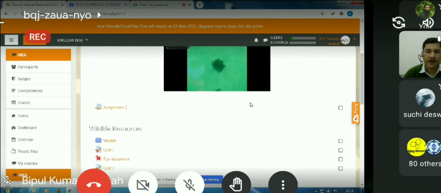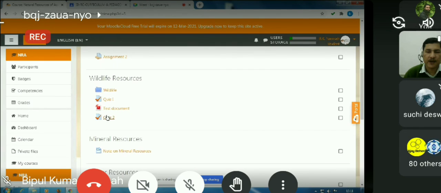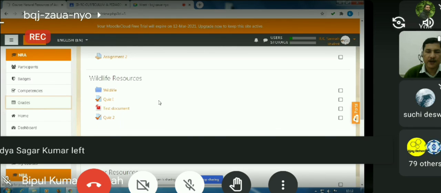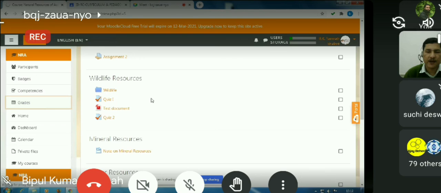Assignment 1, assignment 2, all the materials against a particular topic, and he or she can attempt the quiz for the assignment. There are many other things: how the students will submit the assignment, how the students will attempt the quiz, how the teacher will assess the assignment, and how the grades will be seen in the grade book. Just clicking grades, you will get to see the grades obtained by the particular student of this course.